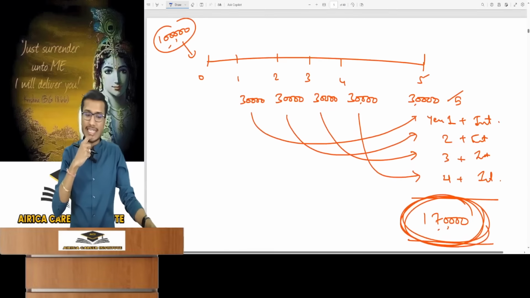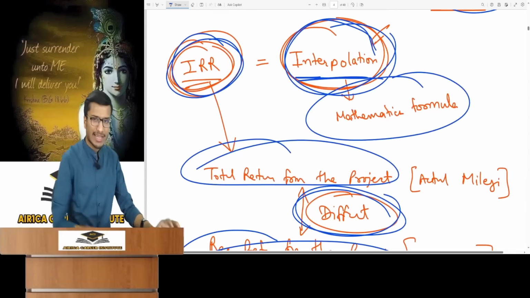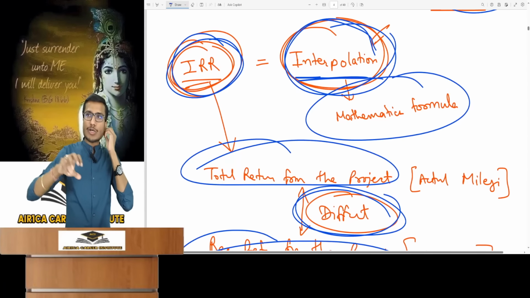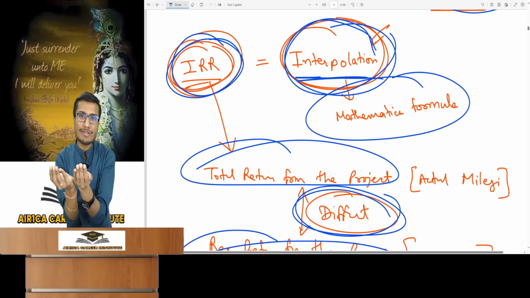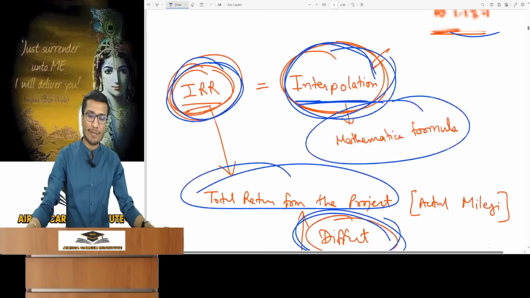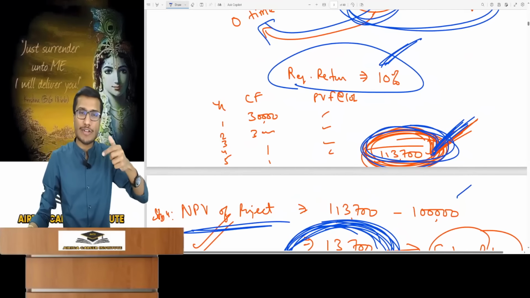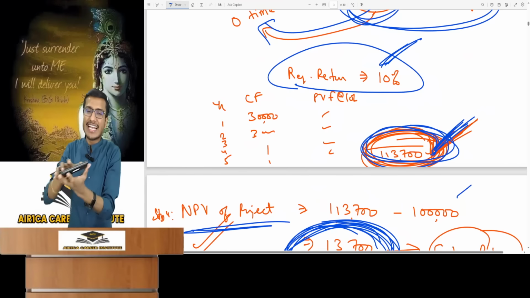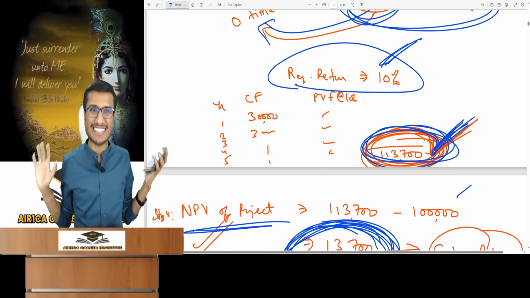How is it so? Let me explain with a small example. Look, if I talk about required return, I PV my future cash flows with the required return. So what do I get? The fair value of that asset. Like in the example above, I did PV of the future cash flows with a 10% required return. I got the fair value of 113,700, right? This machine's fair value is 113,700, meaning investing will give you a 10% return.